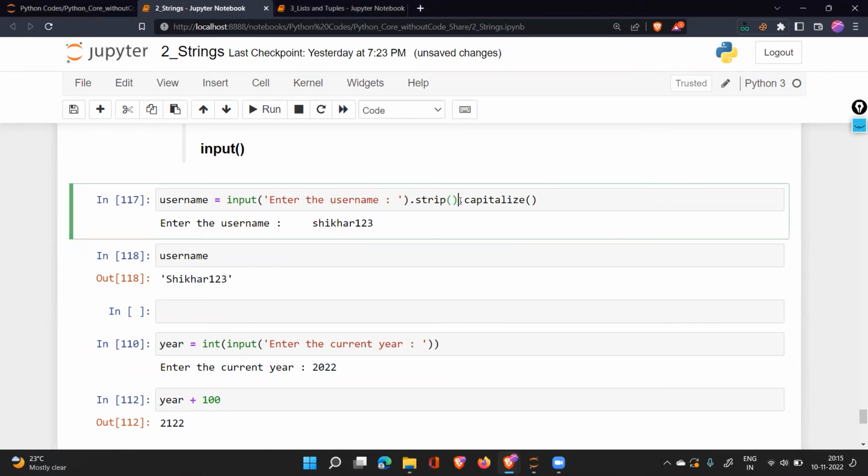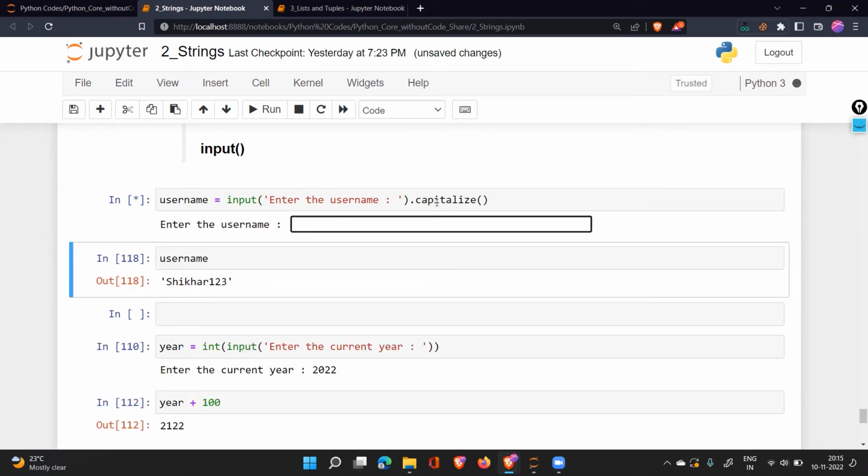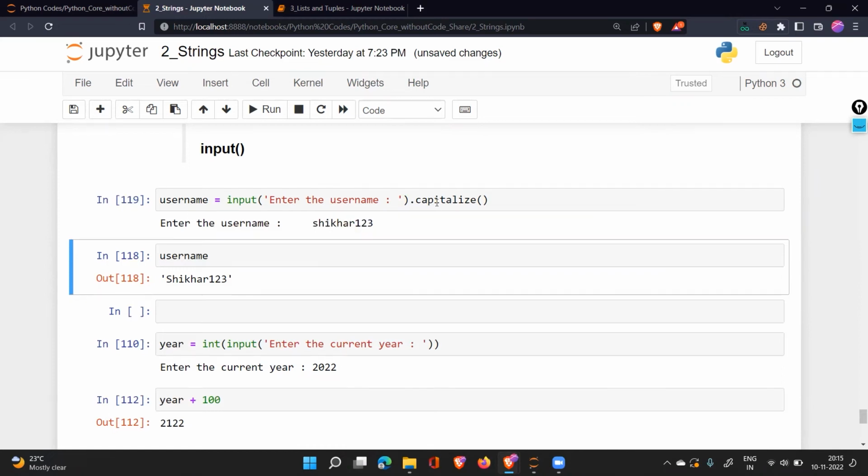Now, let me show you. If I don't use strip and I use capitalize directly, to make the first character capital, and the input given by the user is 1, 2, 3 like this, will this capitalize work? No. Why won't capitalize work?